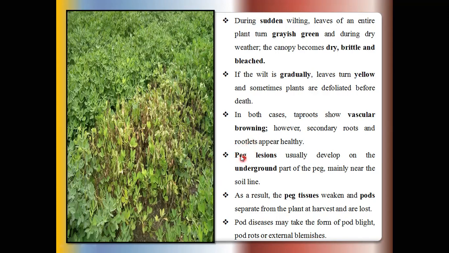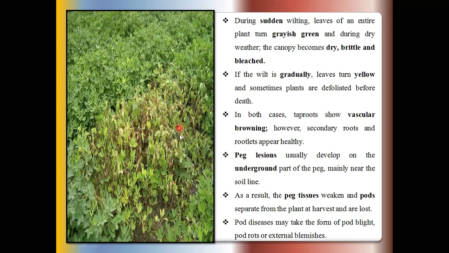So these pegs do not form, or may form generally small in size as compared to normal pegs. Suppose the infection reaches the underground root portion bearing the pegs, then a drastic reduction in yield may be seen in such infected groundnut fields.